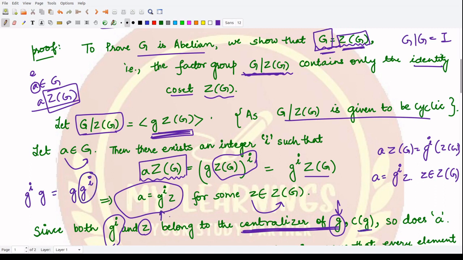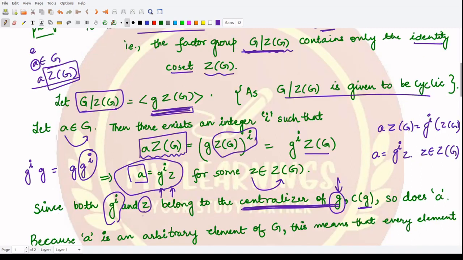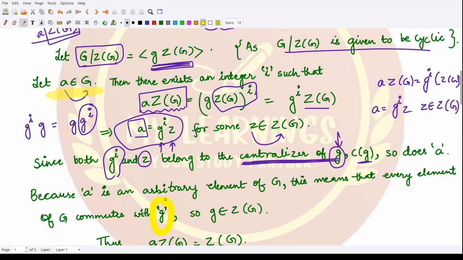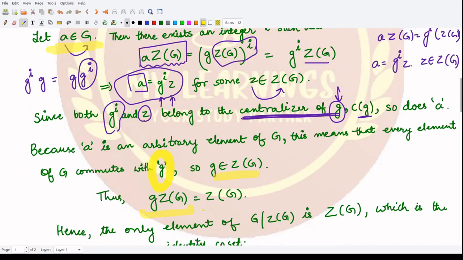So if both of them are members of the centralizer of g, then a would also be a member of the centralizer of g, right? Now, because we have selected this a to be some arbitrary member from G, what does it mean? It means that every element of G would commute with this g, right? If every member would commute with this g, by definition of the center, this g would be present as an element of the center of the group Z(G). Hence, we can write G/Z(G) is equal to Z(G), correct? So this is nothing but exactly your center, right?